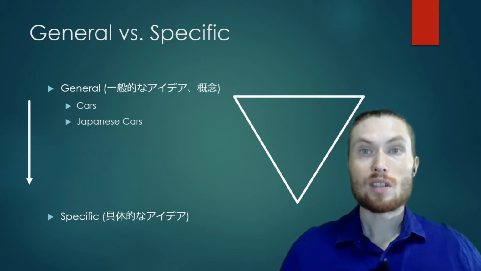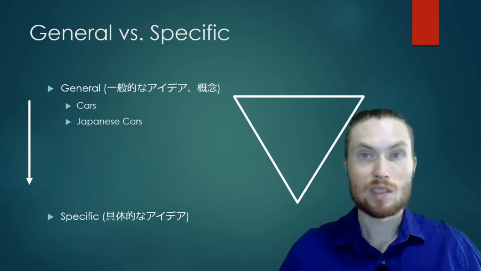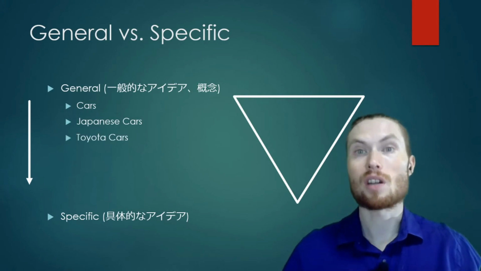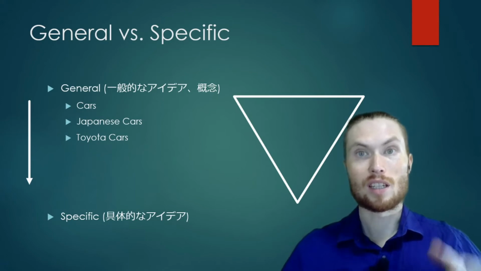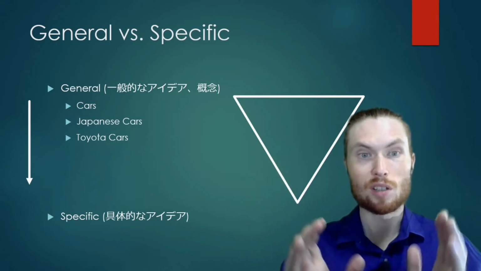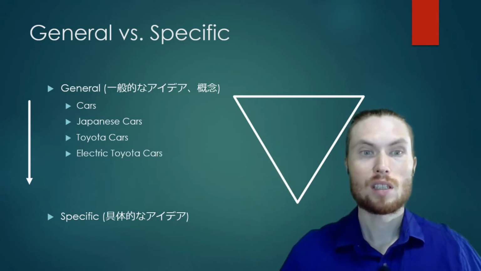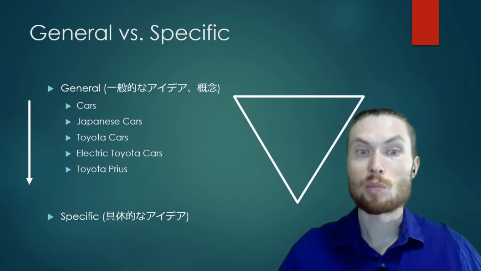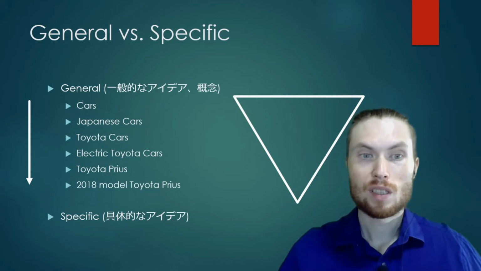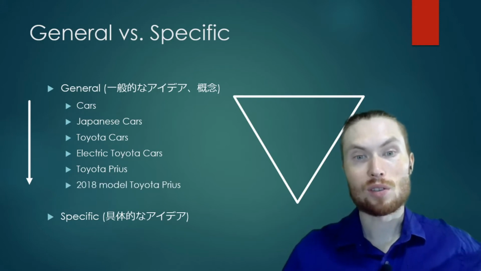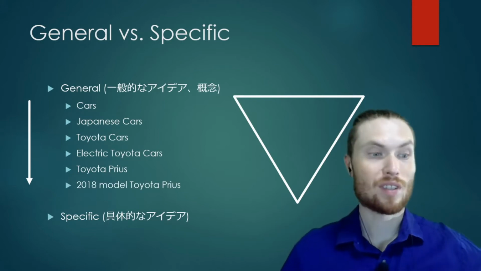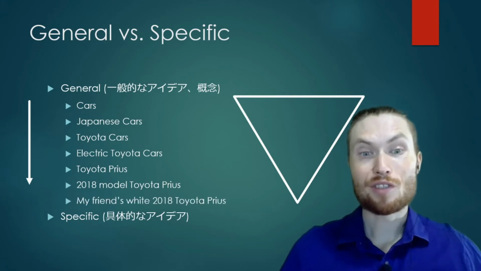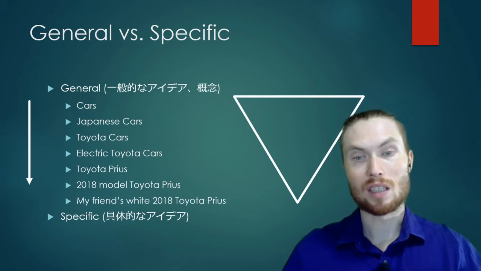So cars, and then Japanese cars is a type of car. And then a type of Japanese cars, Toyota cars. So we're getting smaller and smaller each time, more specific. Electric Toyota cars, a Toyota Prius, and then a 2018 model Toyota Prius, and then even more specific than that, my friend's white 2018 Toyota Prius.